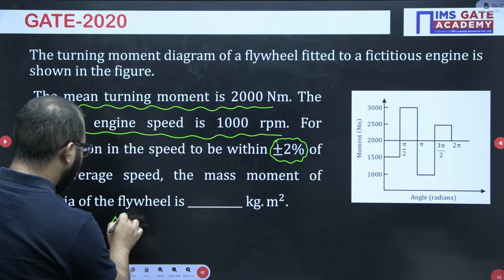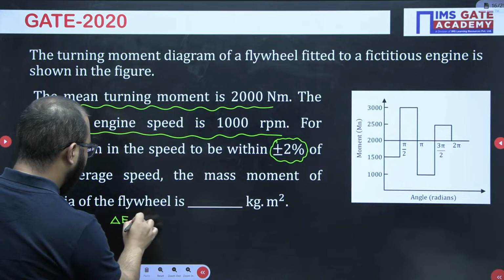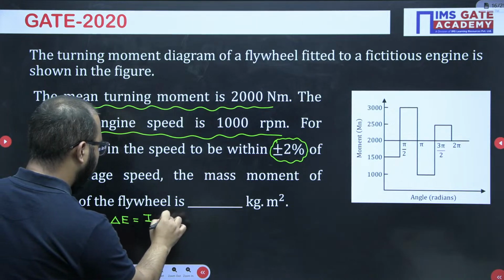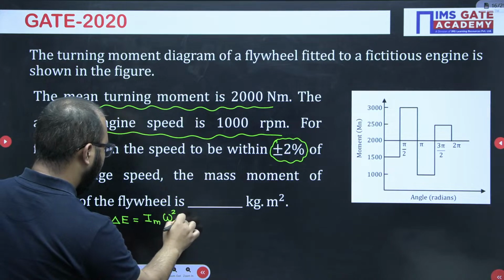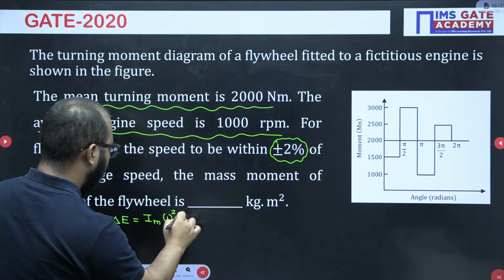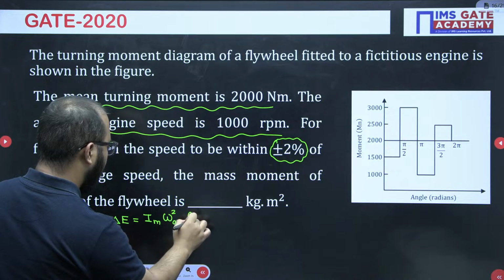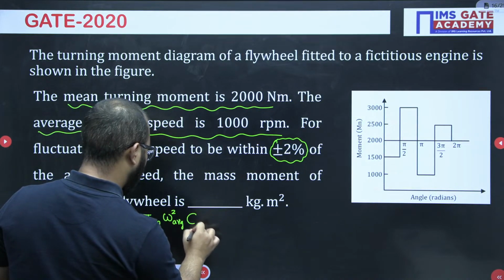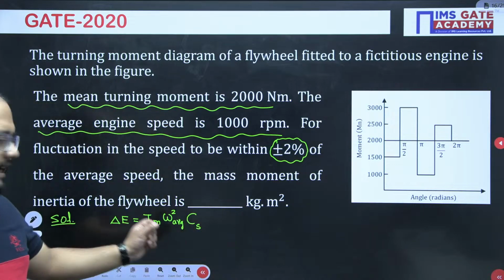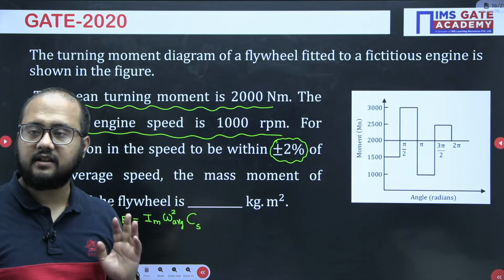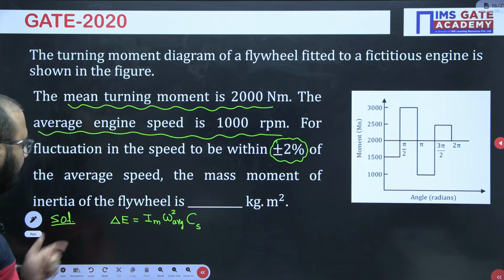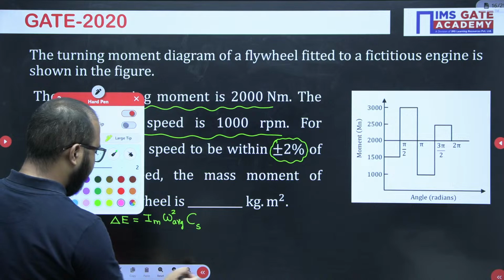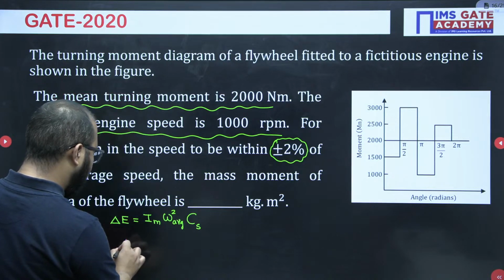So whenever they talk about mass moment of inertia, we will use this formula: delta E equals I omega square into Cs. This is the formula we are having. Now the main question here is how to calculate this delta E. The problem here is delta E calculation.